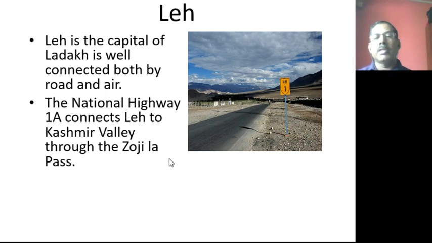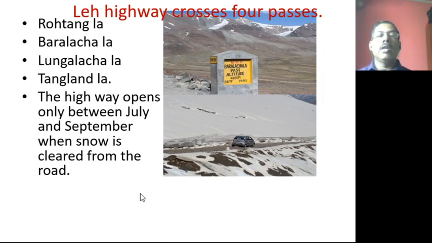So different passes are there. This 1A connects from Leh to the Kashmir Valley through the Zojila Pass. So different passes are there in Leh. The one is Zojila Pass. Now coming to the highway, it crosses four passes.